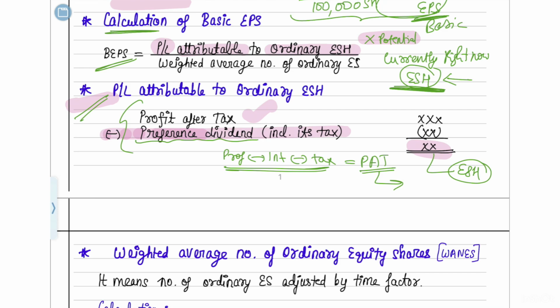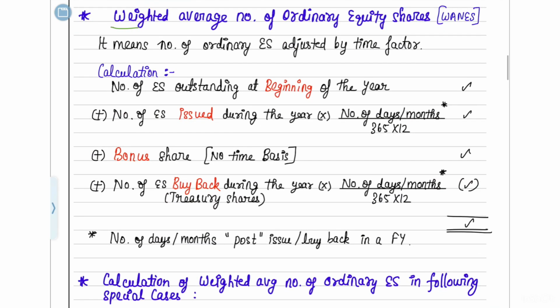Now let's understand the denominator, which is the weighted average number of equity shares. The number of equity shares is easy. What does weighted average mean? We are going to learn that now. How do you have to calculate the weighted average number of equity shares?